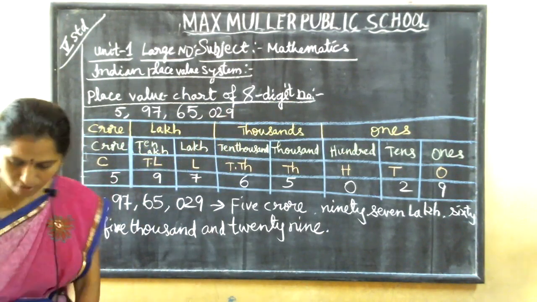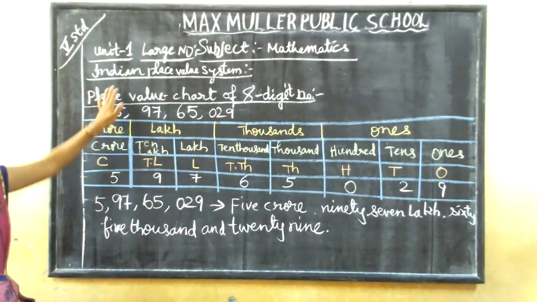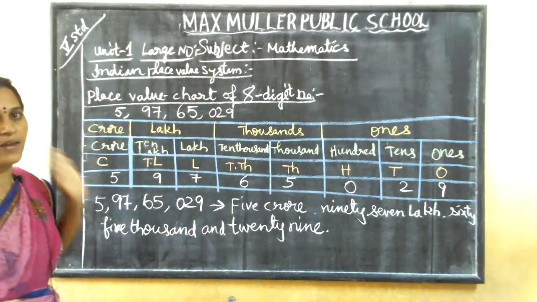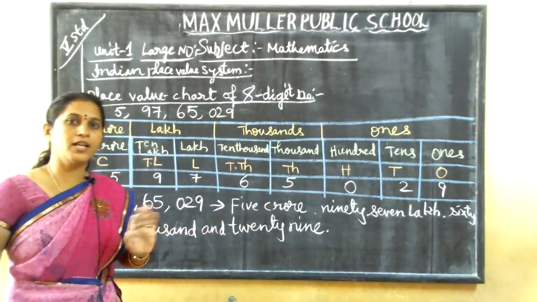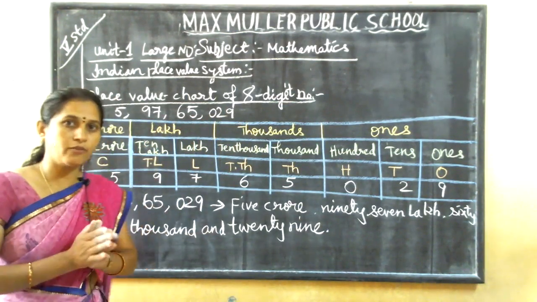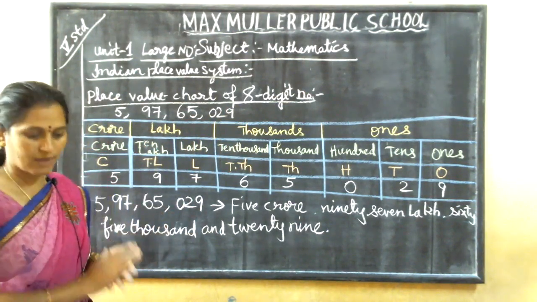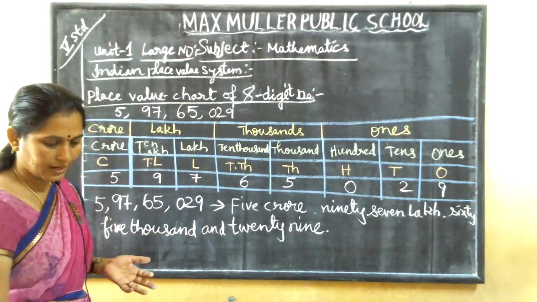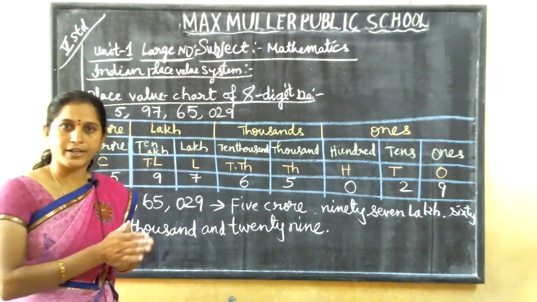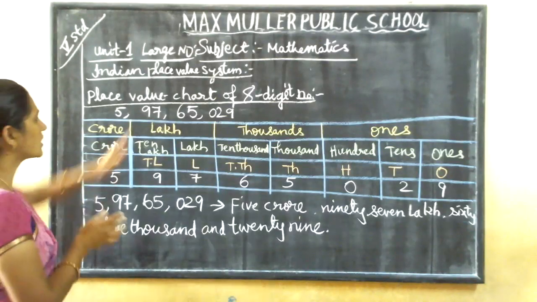This is the place value chart of 8-digit numbers. This is all under the Indian place value system only. When we go for the exercises first, afterwards we will go for the international place value chart. Okay. Got it, children? Indian place value system.